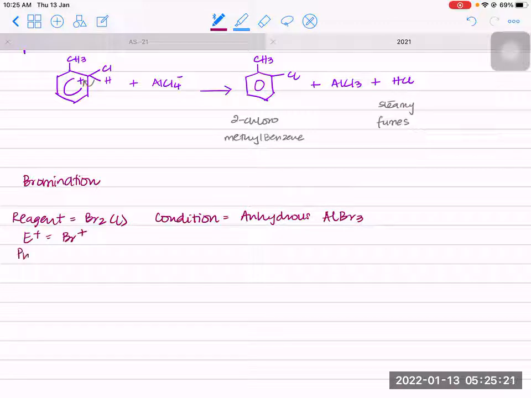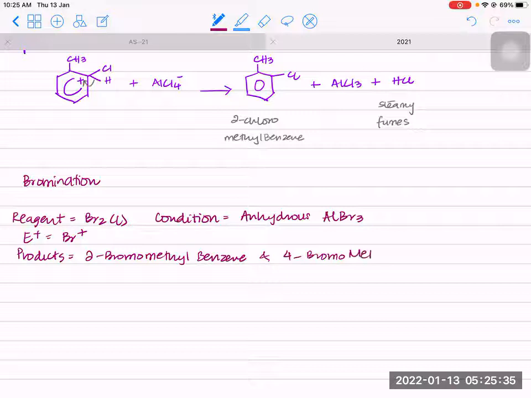Let's see our products. So our products would be 2-bromomethylbenzene and 4-bromomethylbenzene. So you have 2-bromo and you have 4-bromomethylbenzene plus HBr.